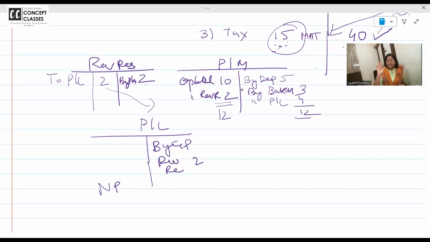Put it also on the P&L account credit side and done. Clear? Are you noting down, or is this very easy and very clear?